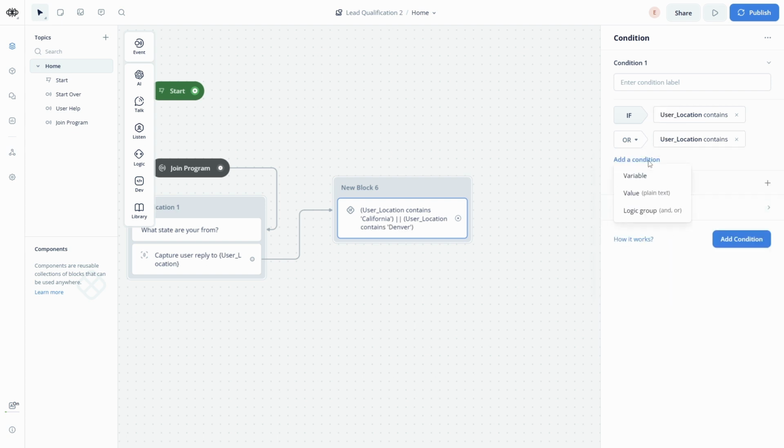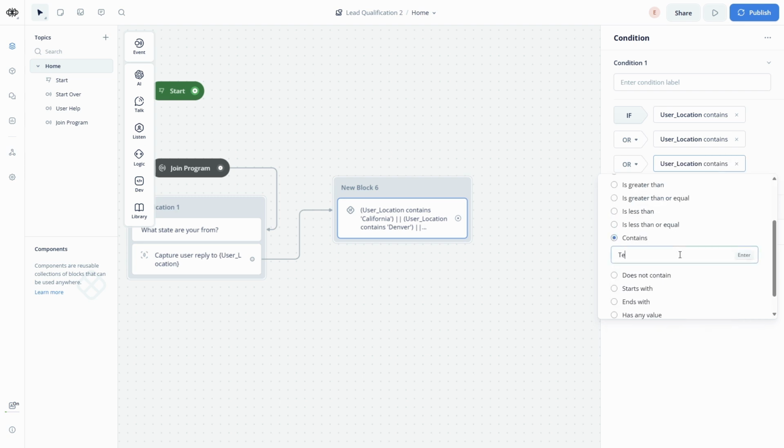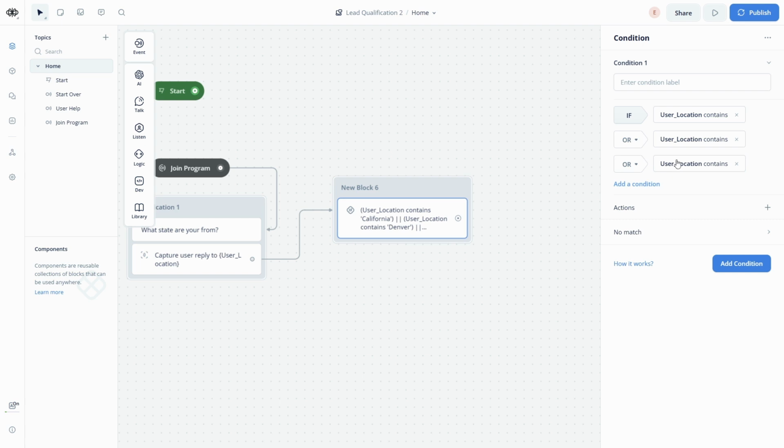Let's add another one, and user_location contains Texas. As you can see, because it's just 3, you can easily do it with conditional statements. If you have 700 locations, just use AI and put it in a database or a knowledge base.